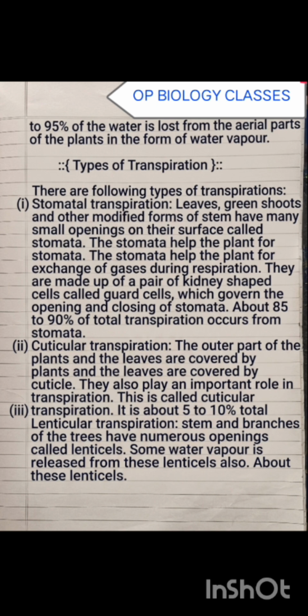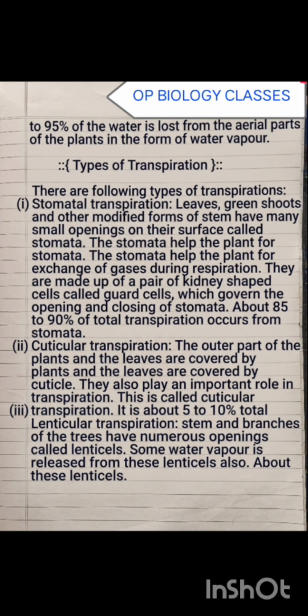The gas exchange occurs during respiration. They are made of a pair of kidney shaped cells called guard cells, which govern the opening and closing of the stomata. About 85 to 90% of water is lost in the transpiration process through stomata. Second, cuticular transpiration.